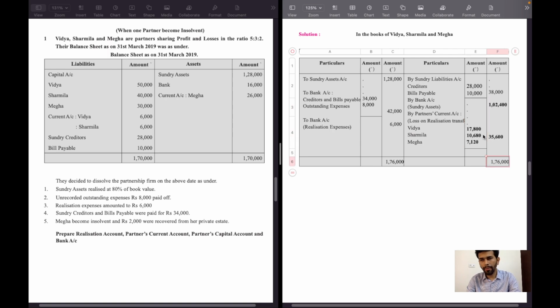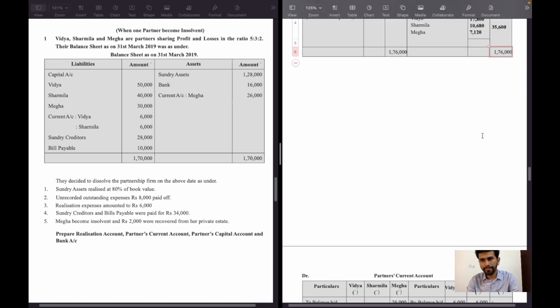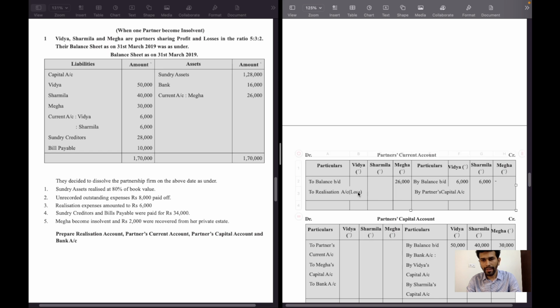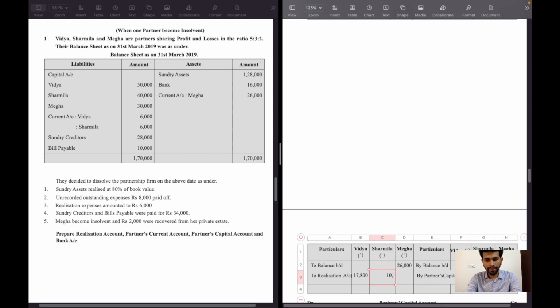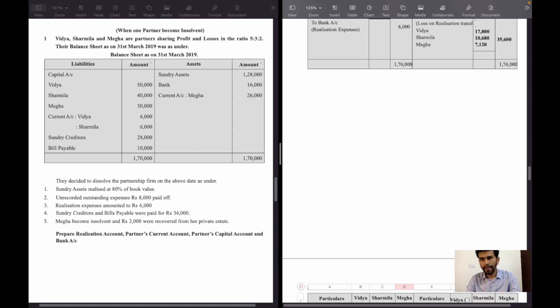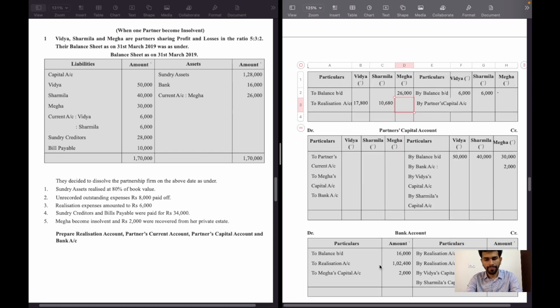This amount will be transferred to partners current account debit side, 17,800 in Vidya, 10,680 in Sharmila, and 7,120 in Mega. Now debit side total is more, 17,800, 10,680 and 33,120.